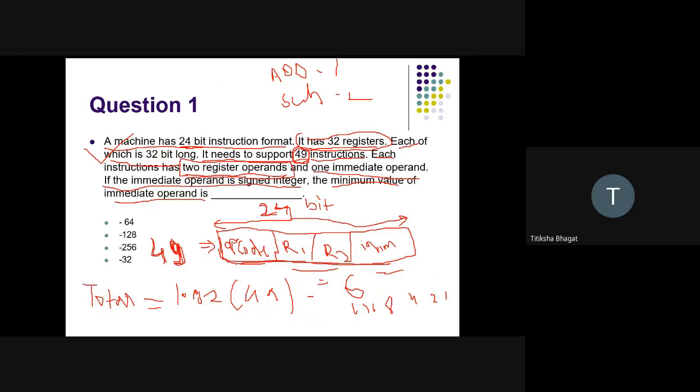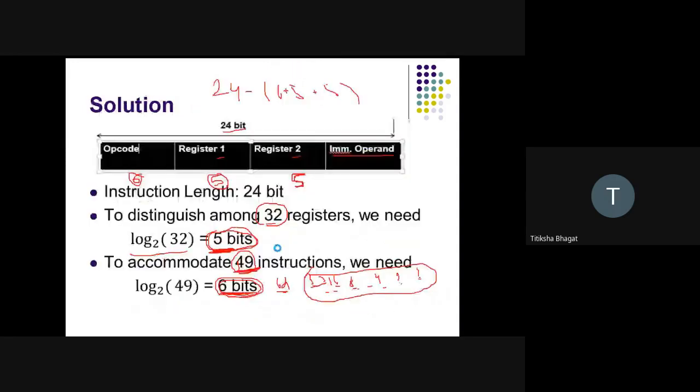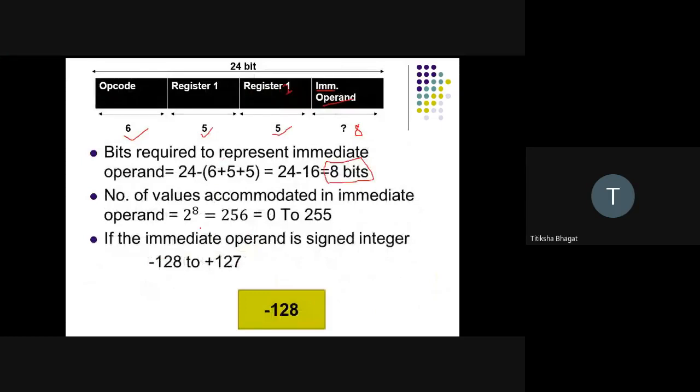Again, if we know the number of bits, I can calculate how many values there are by writing 2 raised to power 8, which means 256. That means from 0 to 255.